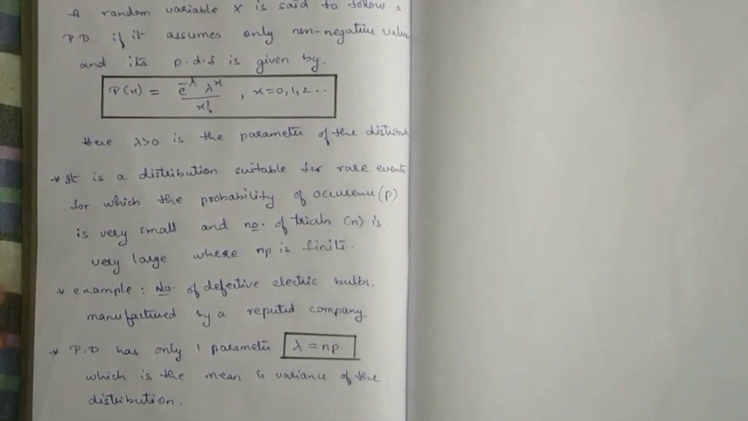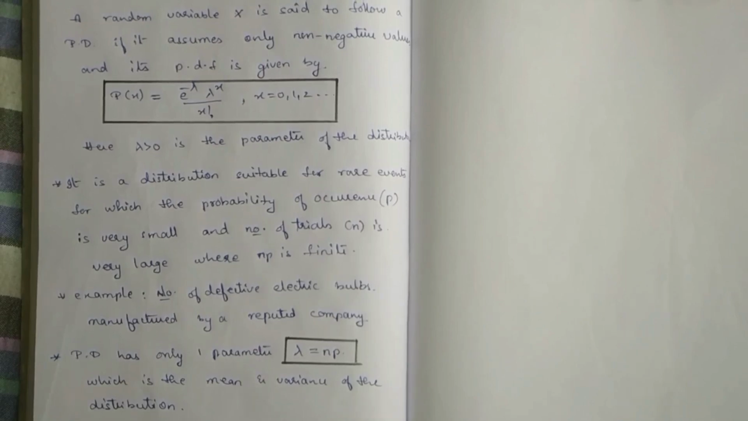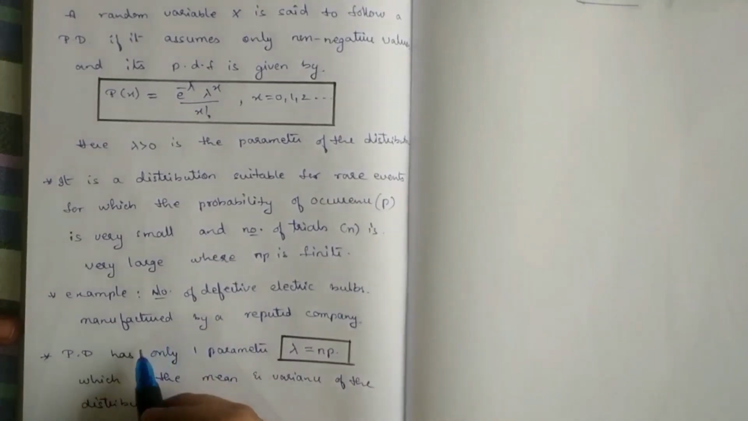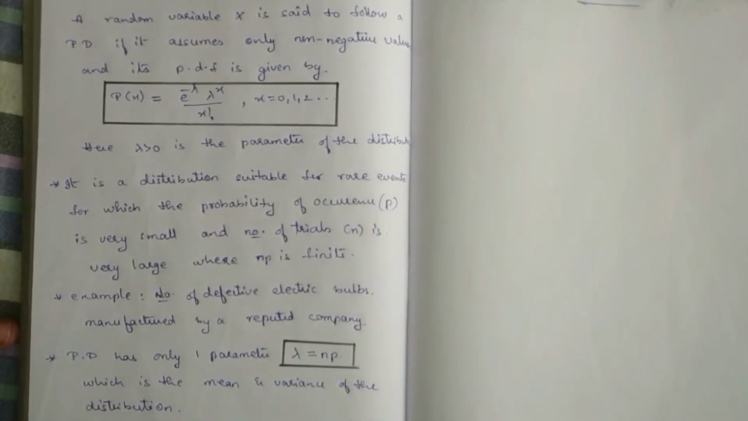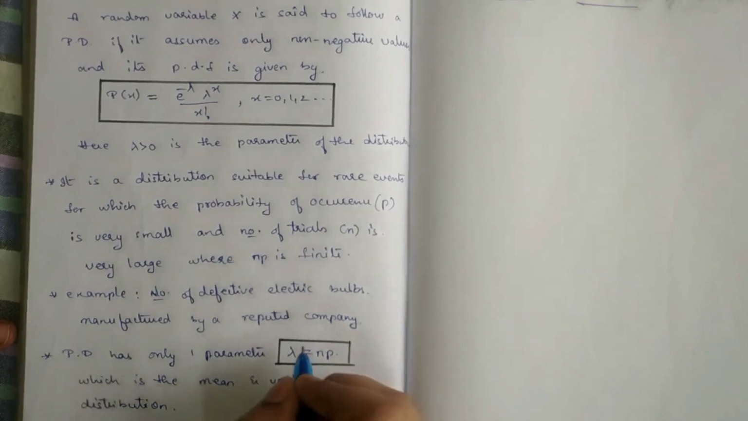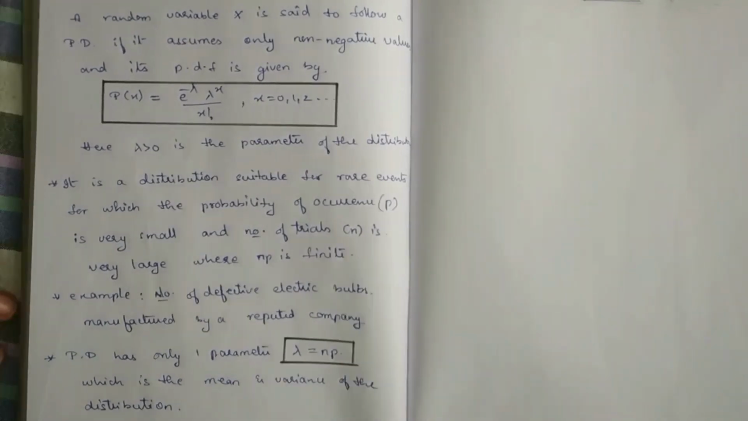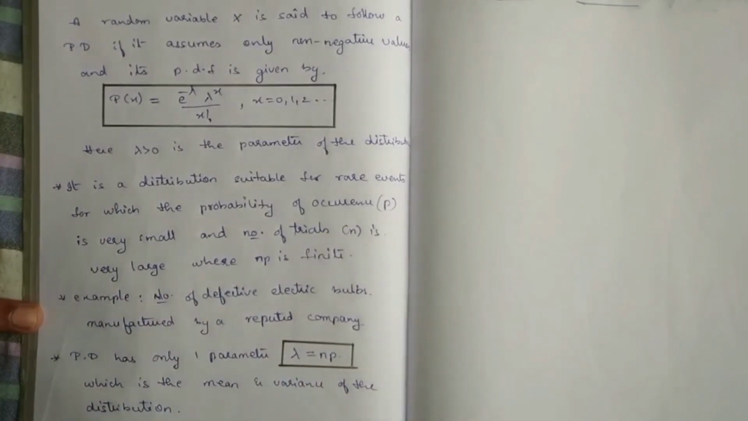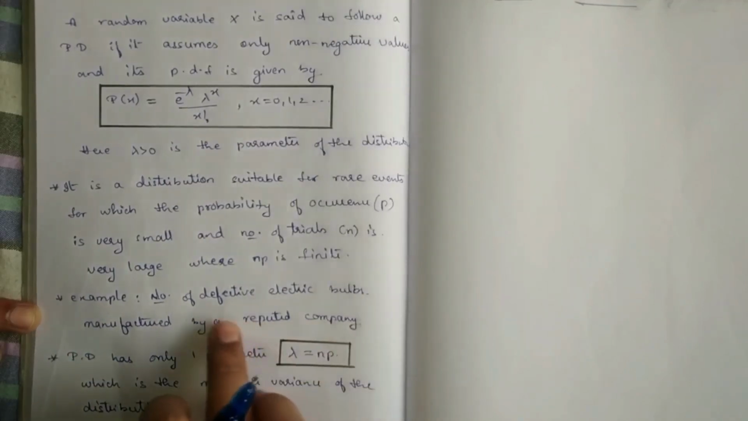So what do we do in Poisson distribution? We consider those experiments in which the number of trials is very large, and the probability of getting success is negligible, very small. For example, the number of defective electric bulbs manufactured by a reputed company. A reputed manufacturing company manufactures a large number of electric bulbs, so the number of trials is very large. In those, how many are defective will be very few, a negligible amount. So in Poisson distribution, we consider those experiments in which the number of trials is very large and the probability of getting success is very small.